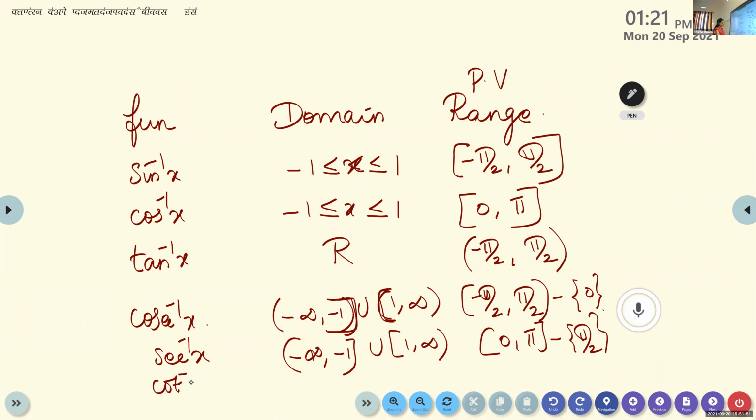Next is cot inverse of x. Cot inverse of x will take R. And what is the principal value branch? It is the same as cos inverse, isn't it? It is 0 to π. Okay, is it clear? Up to this, we have learned. If you are thorough with these formulas, we can solve all the questions from this part easily.